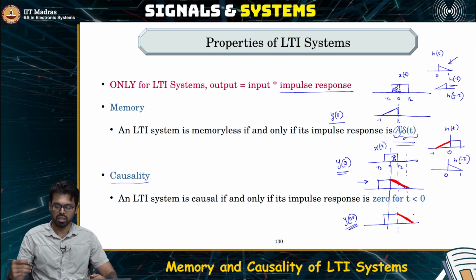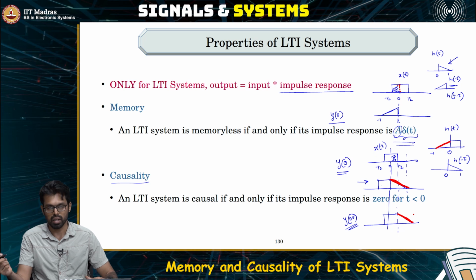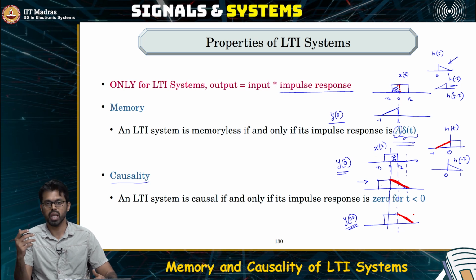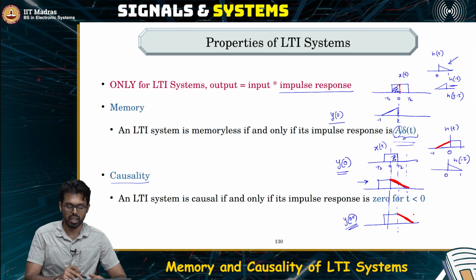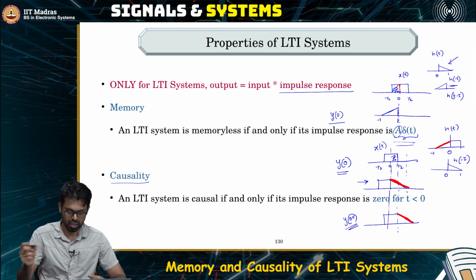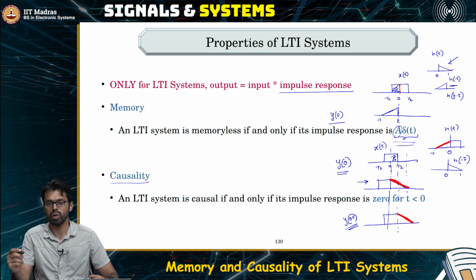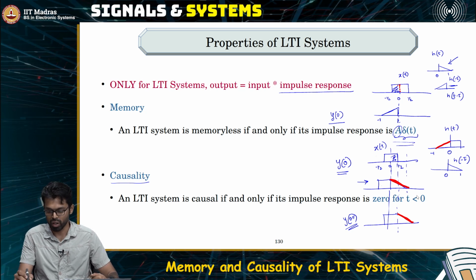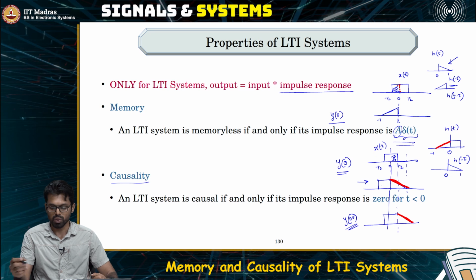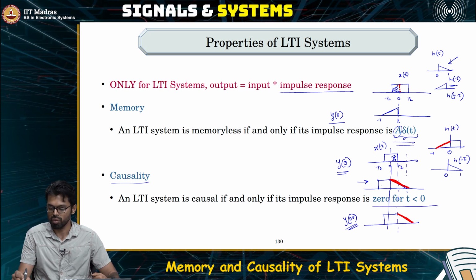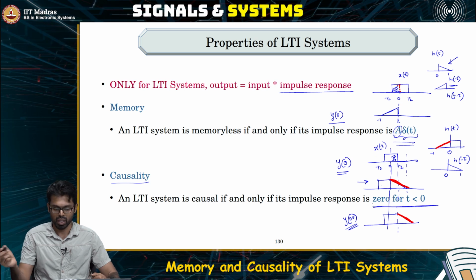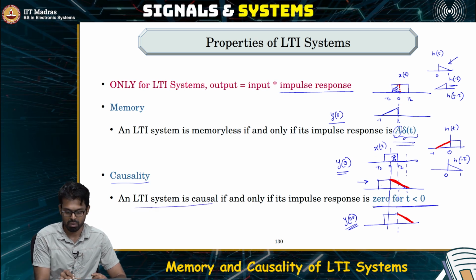So whenever there is a non-zero negative time part for the impulse response, it contributes to the non-causality of the LTI system. You can say that the LTI system is non-causal if it has non-zero values of the impulse response for t less than 0. If the impulse response has only 0 values for negative values of time, then you can say that the LTI system is causal.